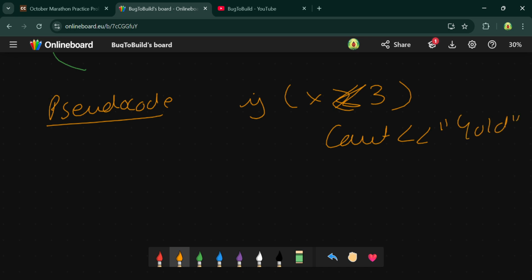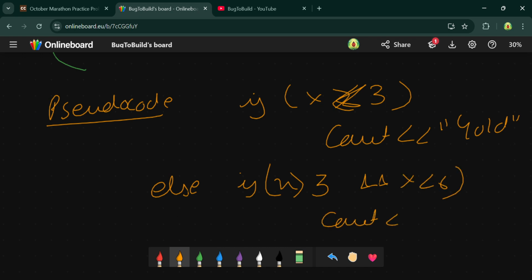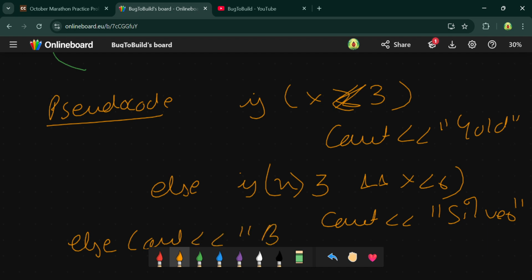Else if x is greater than 3 and x is less than 6, then I have to do cout silver. Else I have to do cout bronze, which means it is greater than 6. So I just have to find this.